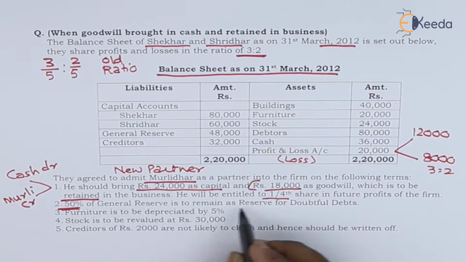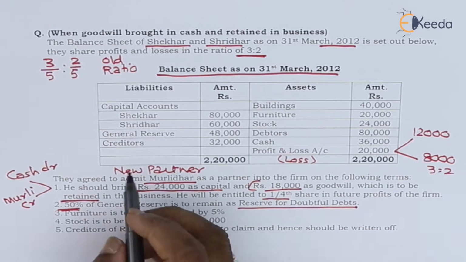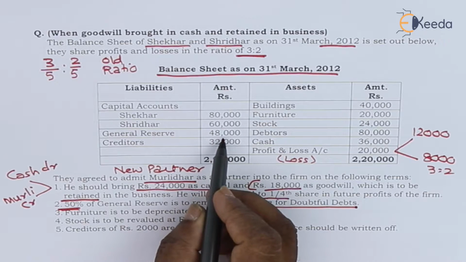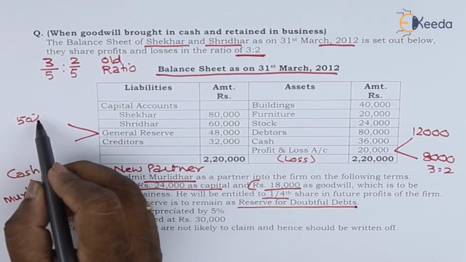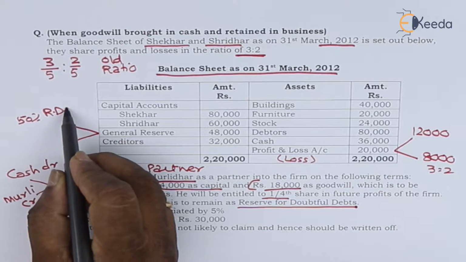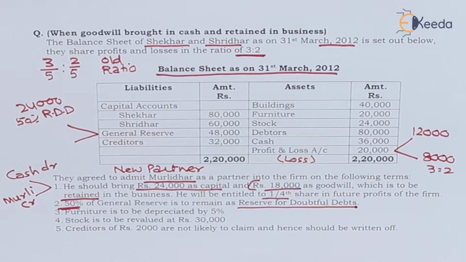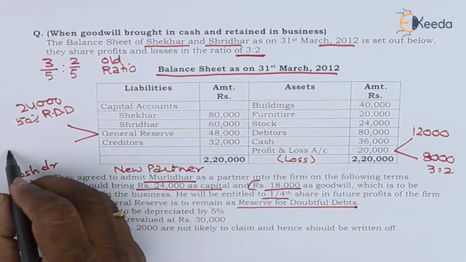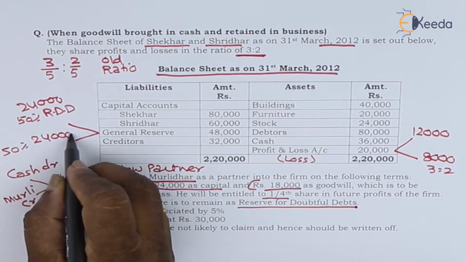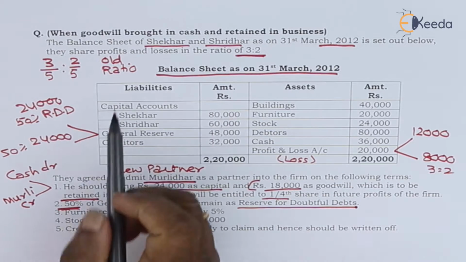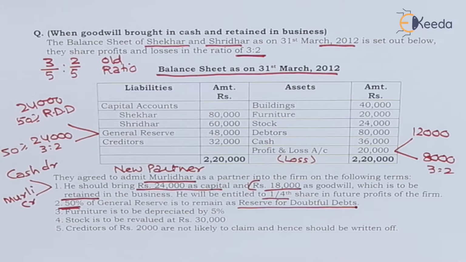50% of general reserve is to remain as reserve for doubtful debts. Here we have general reserve 48,000. Of this, 50% will become RDD, that is 24,000. The balance 50%, 24,000, will be distributed among old partners Shekhar and Sridhar in the ratio of 3:2.